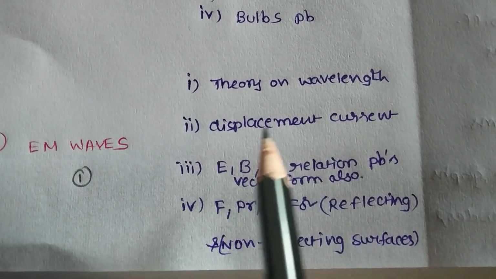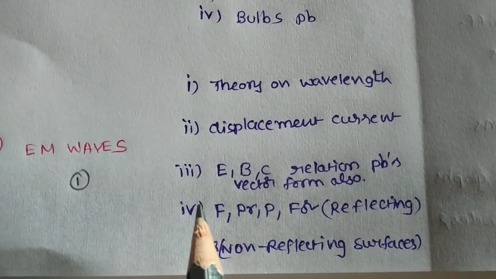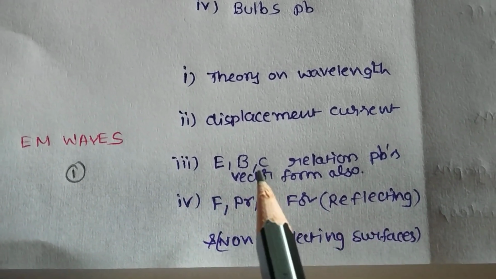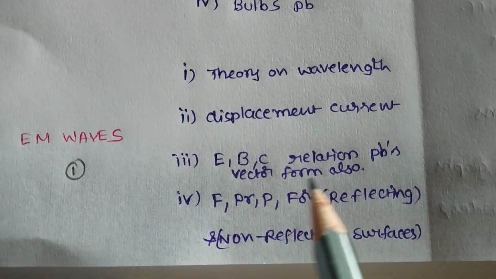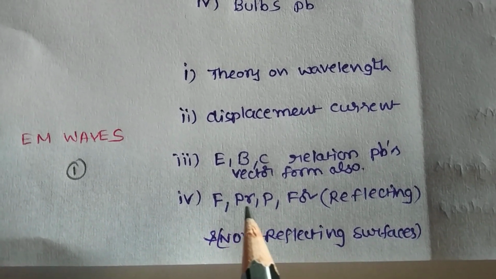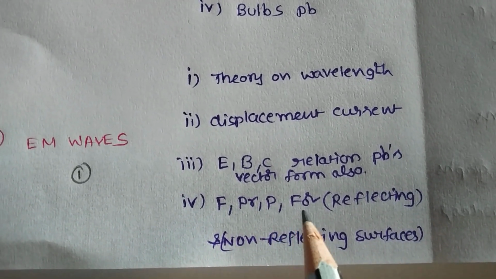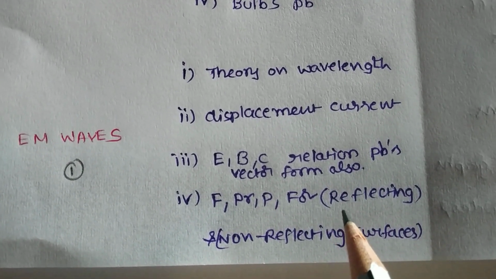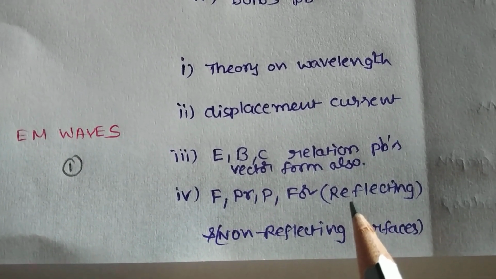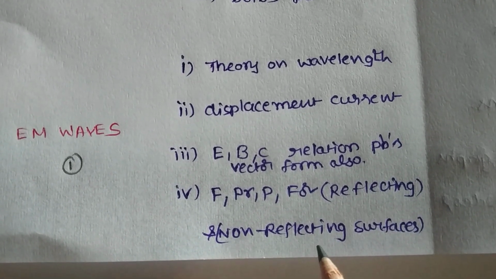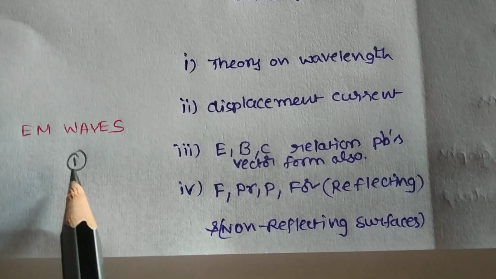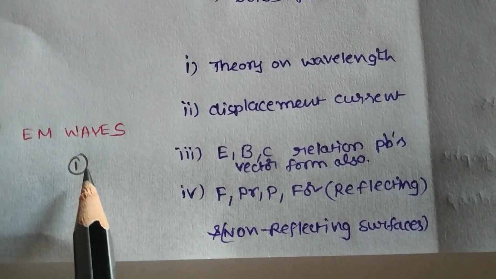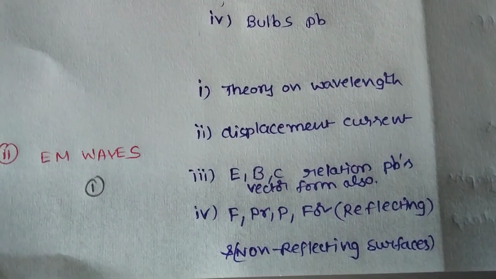Okay. Next, 11th lesson, EM waves: theory on wavelength, displacement current, electric field intensity, magnetic field intensity, velocity of light related problems, vector form also. Next, force, pressure, momentum for reflecting surface, also called polished surface, and non-reflecting surface. From this, every time 1 bit is compulsory and it is easy, so you can attempt it easily.